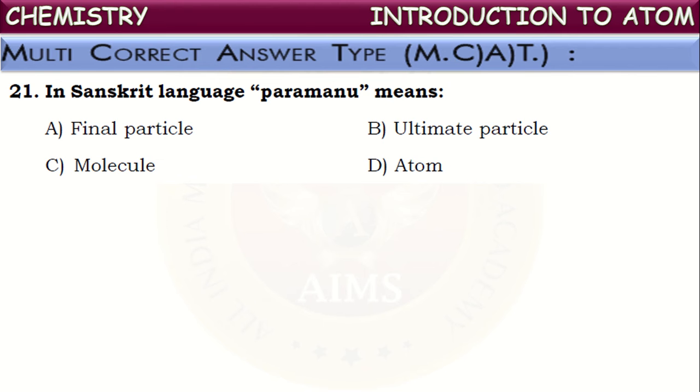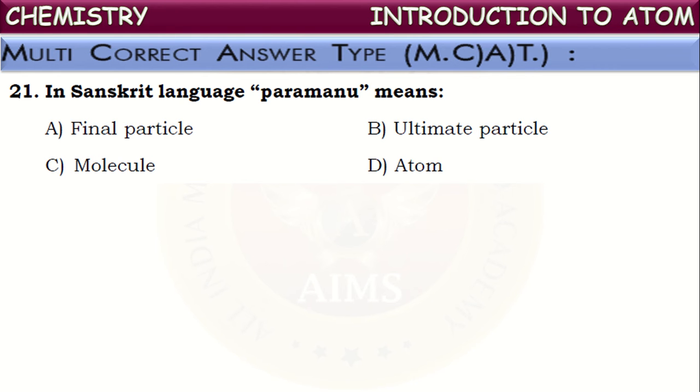In Sanskrit language, Paramanu means... So we have studied about Maharshi Kanad's proposal about the atom. He proposed that every matter, that is every padartha, is made up of tiny particles called anus. These anus are composed of paramanus.